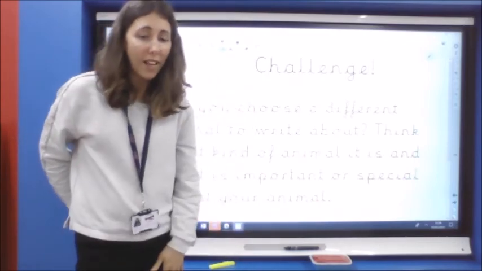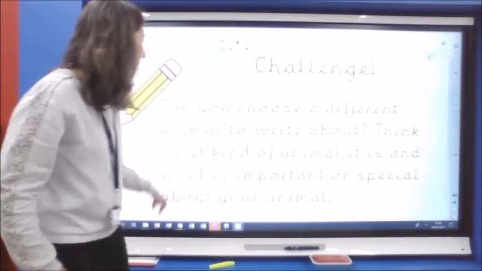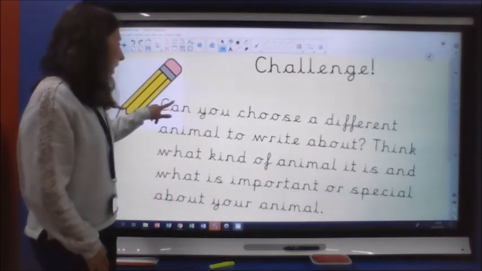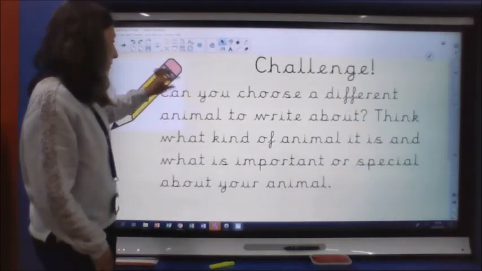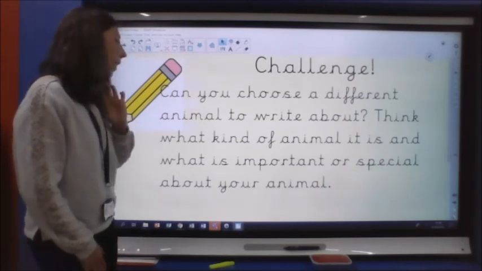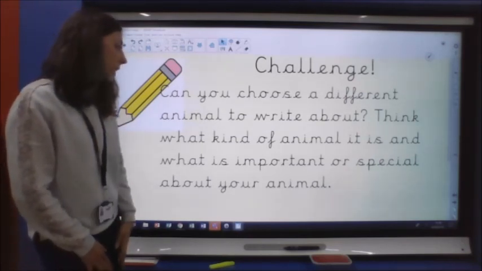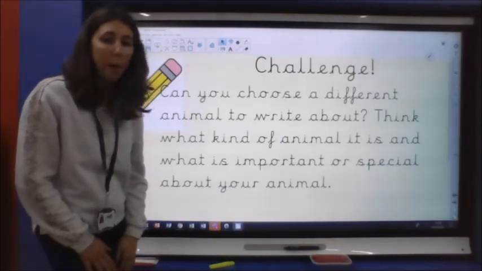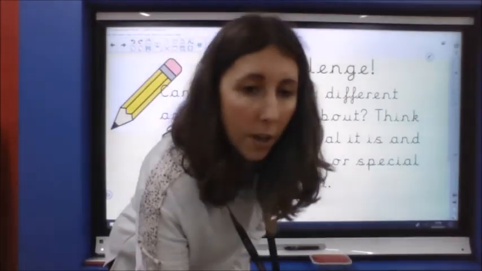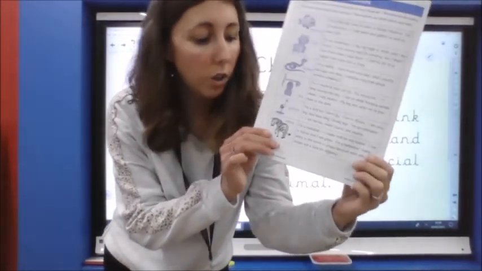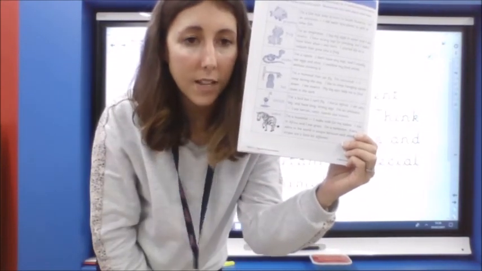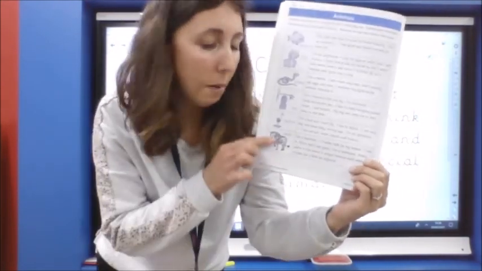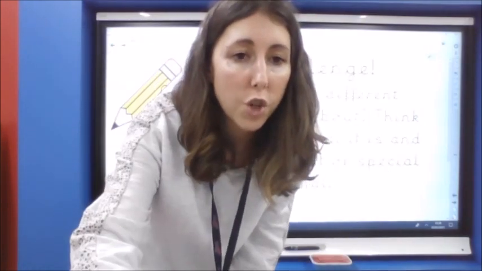Lastly, if you are after a challenge today, your writing challenge says, can you choose a different animal to write about? Think what kind of animal it is and what is important or special about your animal. So imagine you're going to add an extra row to our table. See if you could write a few sentences about a different animal that you've chosen.